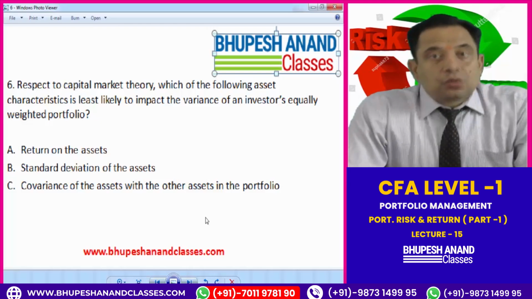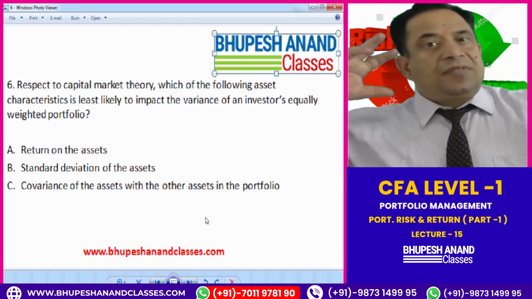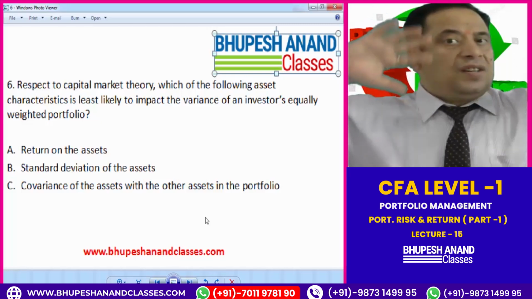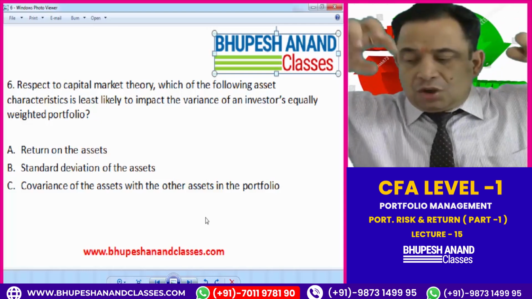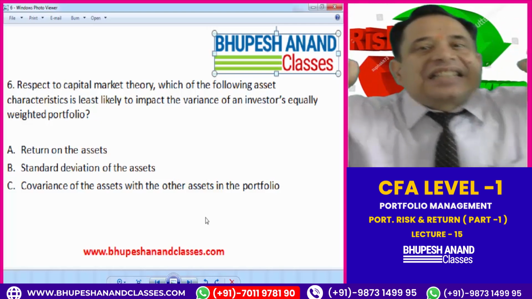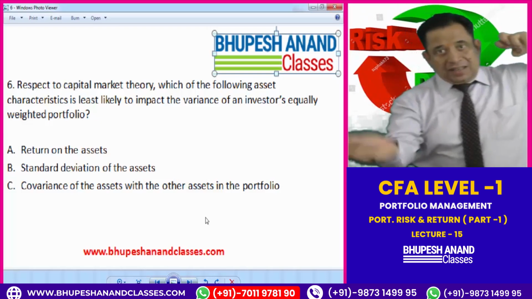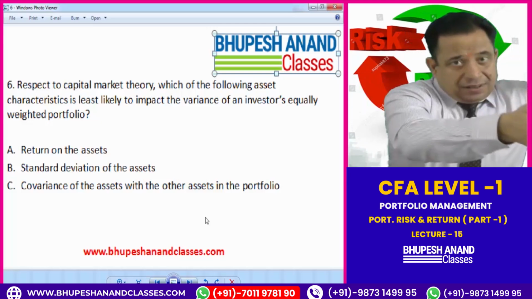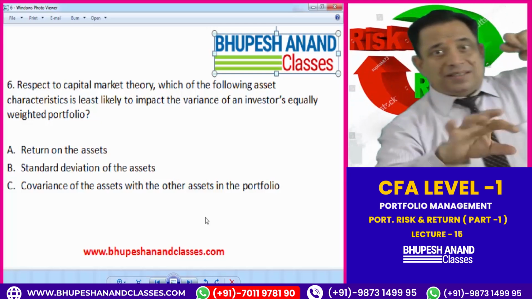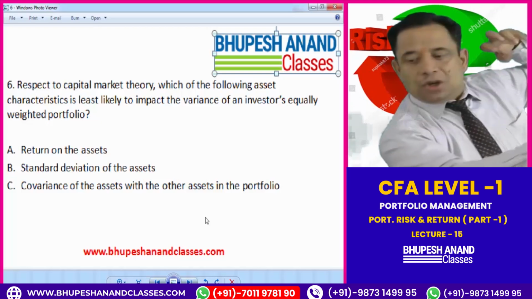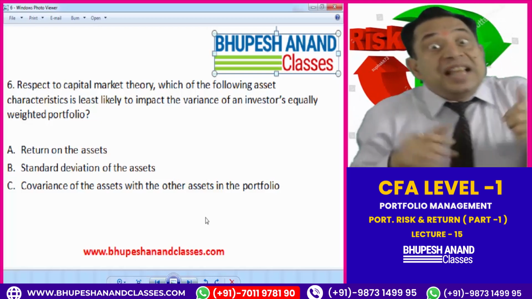With respect to capital market theory, we can calculate different numbers: mean, standard deviation, weights, covariance, correlation. These are the characteristics. Mean is a characteristic of an asset, standard deviation can be a characteristic of an asset, weight is a characteristic of an asset, and the relationship between two assets is a characteristic of an asset. So which of the following is least likely, and you have to underline the least likely because the question is in a negative sense,